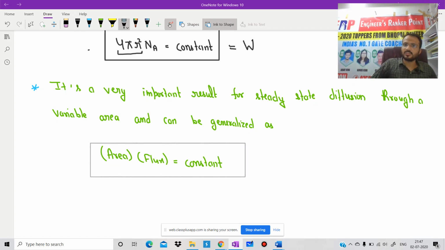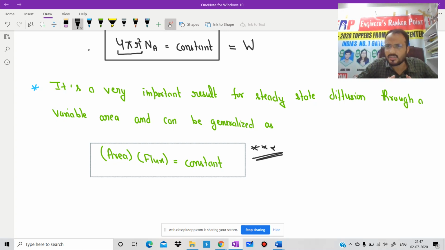Is it clear? There should be no doubt, and it should be remembered by each and everyone. From this concept also, there is one 2 marks question in your GATE exam, one in GATE 2019, and one more question. I hope up to this point there should be no doubt. Each and everything should be crystal clear.